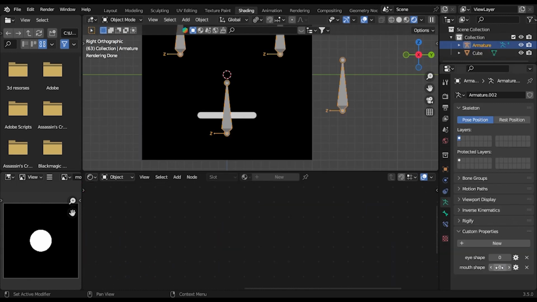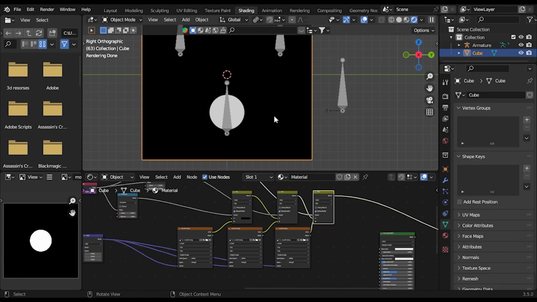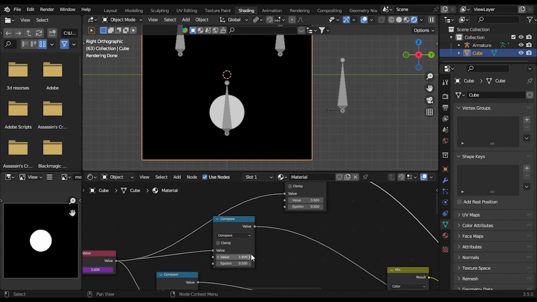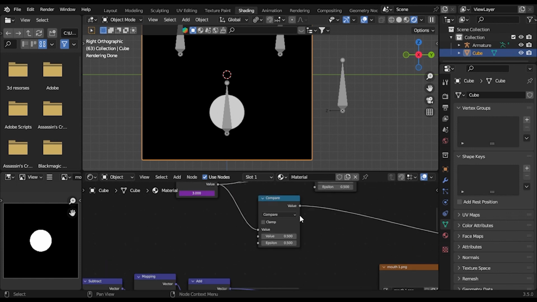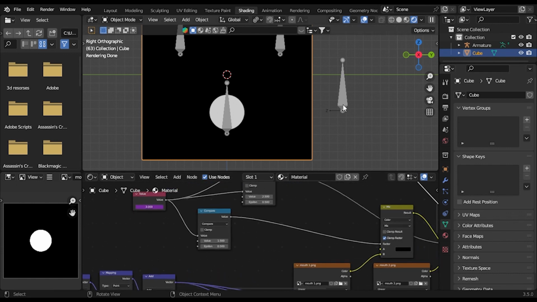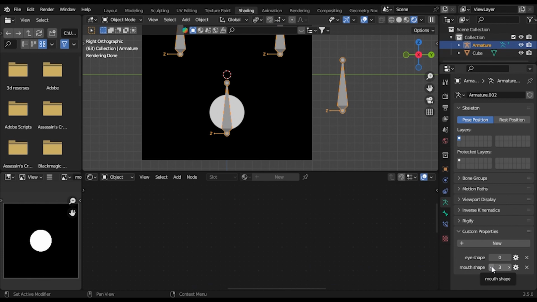Why? Because we are setting it to 0, so mouth shape 0. Change this to 1, change this to 2, and 3. The reason the number 3 isn't working, so let's go back. The third one is going to be 3.5, this one is going to be 2.5, this one is going to be 1.5. So now it should work. Number 3 is the image 3, number 2 is the image 2, number 1 is the image 1, and 0 is no image. So the mouth is working.